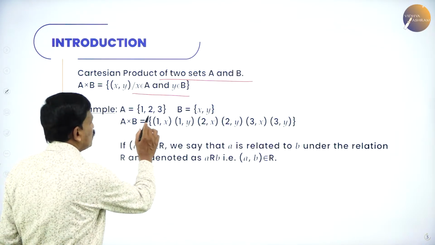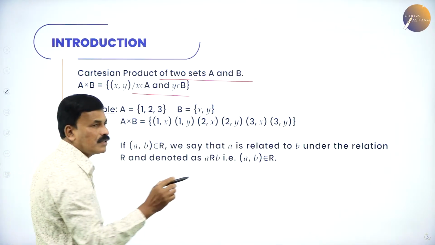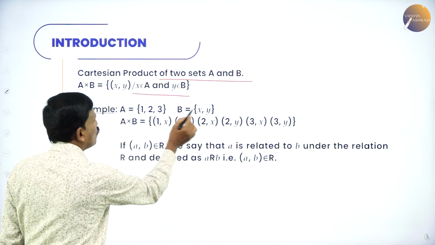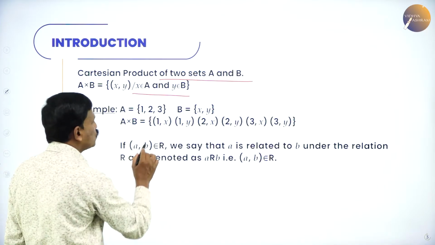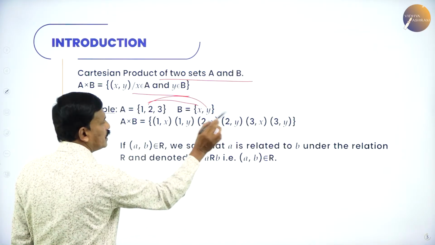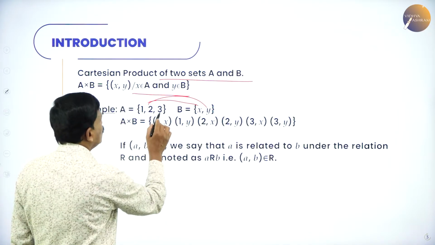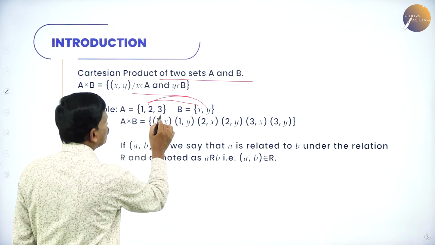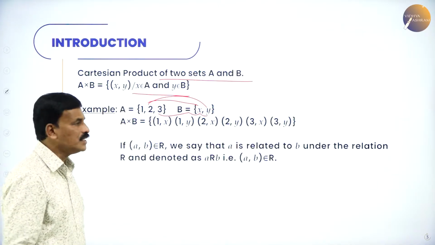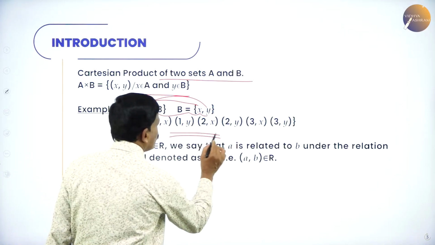The first member is an element of A and all the second members are the elements of B. A cross B is equal to 1 comma X, 1 comma Y. Again take 2 comma X and 2 comma Y. Next, let us take the third element, 3 comma X and 3 comma Y. This is called the Cartesian product.